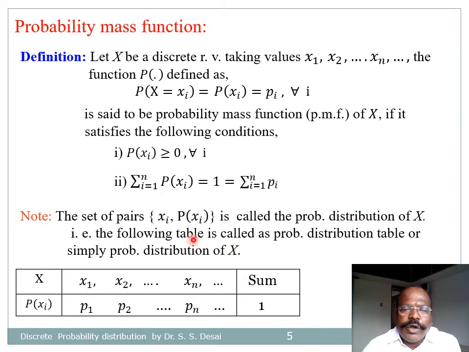The following table is called probability distribution table or simply probability distribution of X. So a table containing different values of X along with their probabilities is called the probability distribution of random variable X.